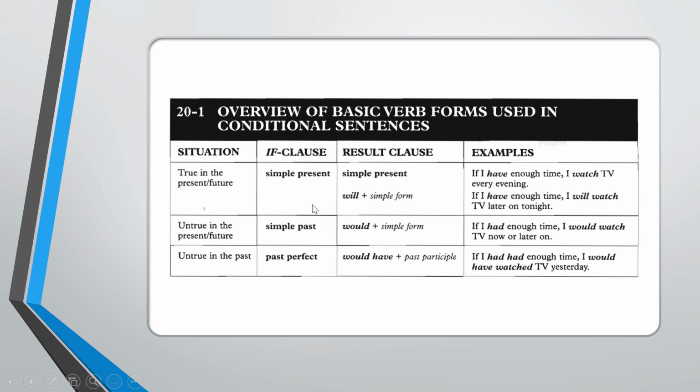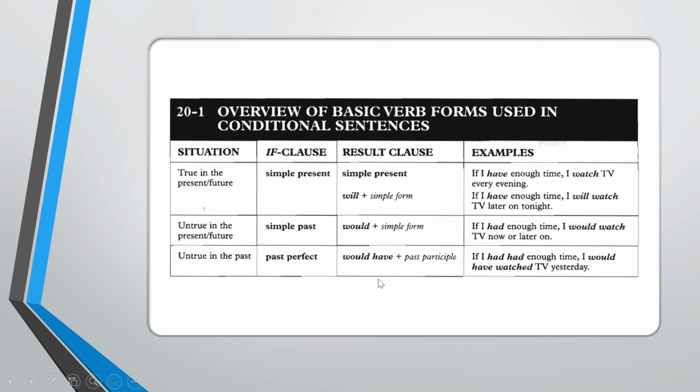So, to sum up, for the first type of conditional sentence, the structure must be simple present for the if clause plus simple present or simple future for the result clause. For the second type, the if clause must be in the form of simple past, and the result clause must be in the form of past future. For the third type of conditional sentence, the if clause must be in the form of past perfect. The result clause must be in the form of past future perfect.